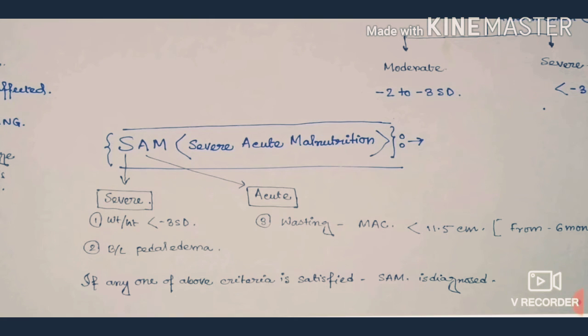If any one of the above 3 criteria is satisfied, SAM is diagnosed. Meaning, if the baby lies below -3 standard deviation in the weight for height growth chart, or bilateral pedal edema is present, or if wasting is present, meaning the mid upper arm circumference is below 11.5 centimeter. If any one of the 3 is present, we call it severe acute malnutrition.